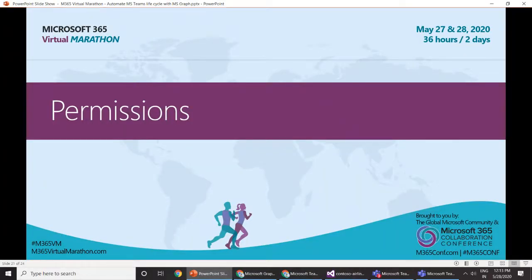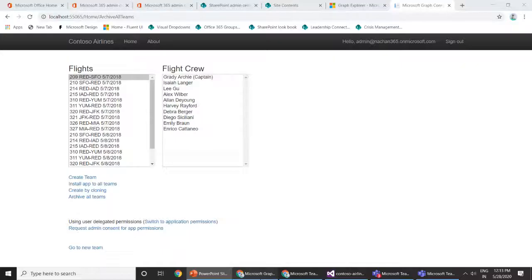One more topic which I wanted to touch upon is permissions. Before I go to permissions, let me show you how I have configured the application permissions for the application which I ran. For this, let me go back to the admin center here.